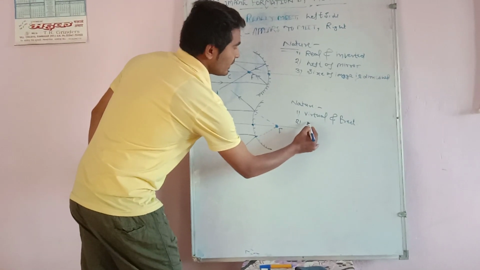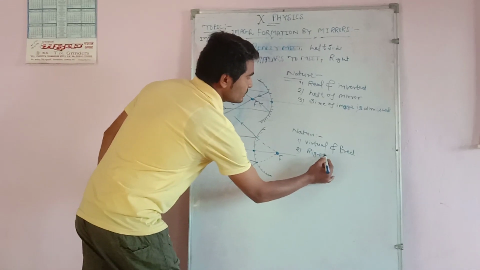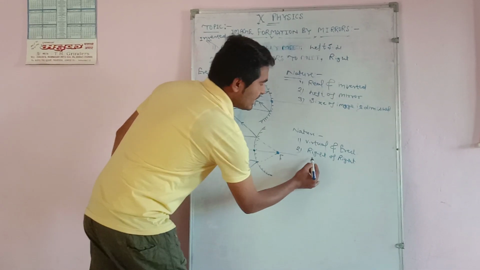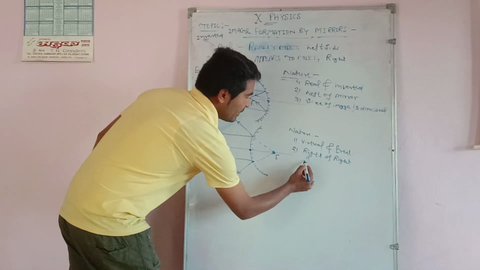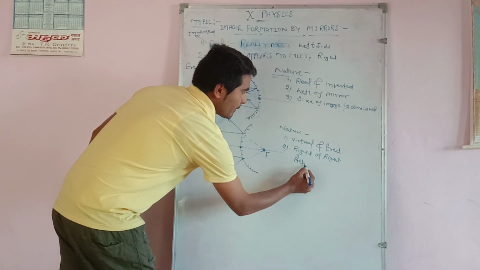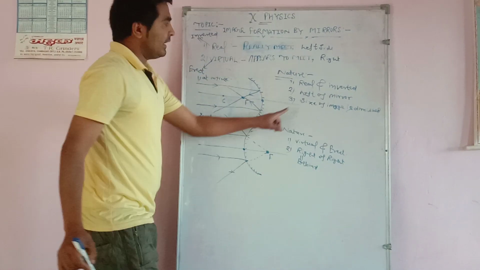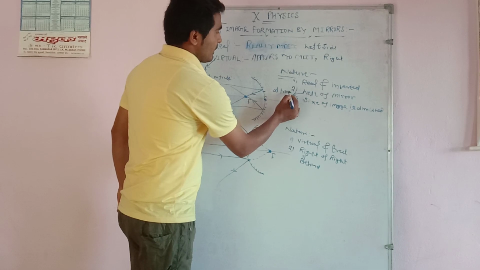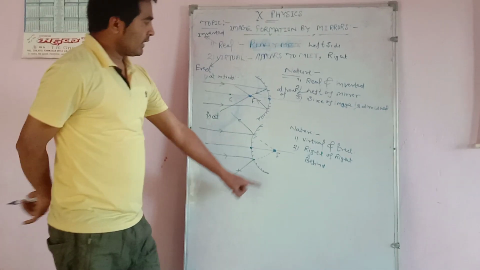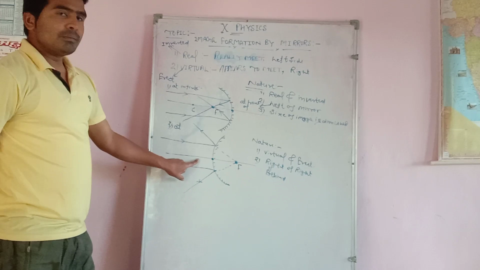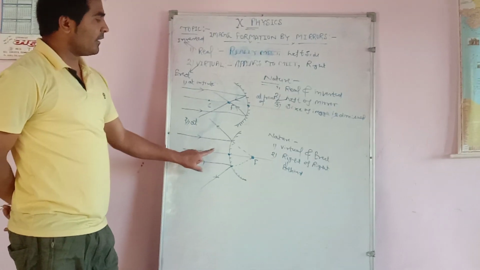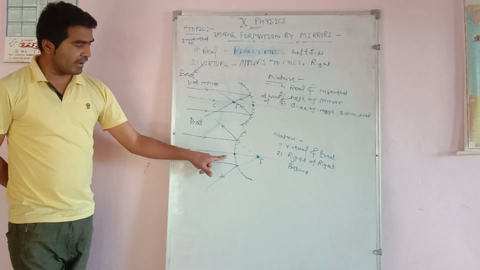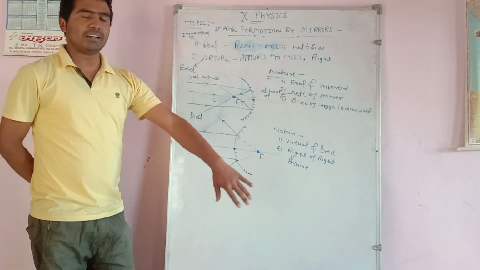Second, the right of the mirror. In this case, in place of right, you can write behind the mirror. And in case of left, you can write at front of the mirror. So in case of a convex mirror, when the object is at infinity, the nature of the image is virtual and erect, because light rays after reflection appear to come from the right side.